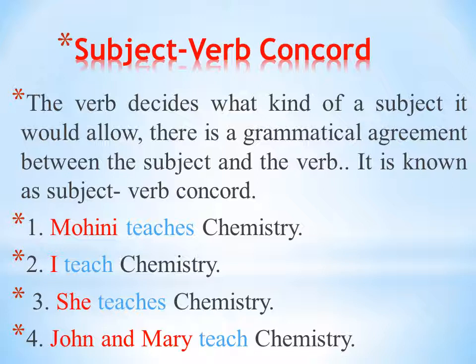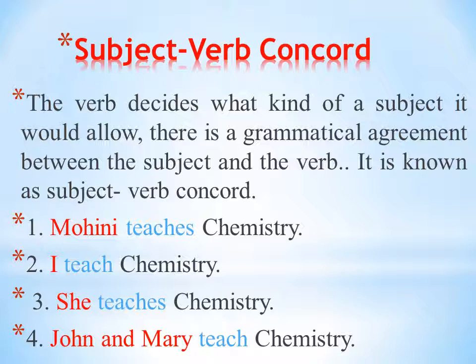Now Mohini is a third person singular pronoun, that's why teach is the main verb and es is added. As Mohini subject is third person, es is added. For example, if instead of Mohini you take the subject the teachers, then the verb teach is used, not teaches, because subject is plural, they.